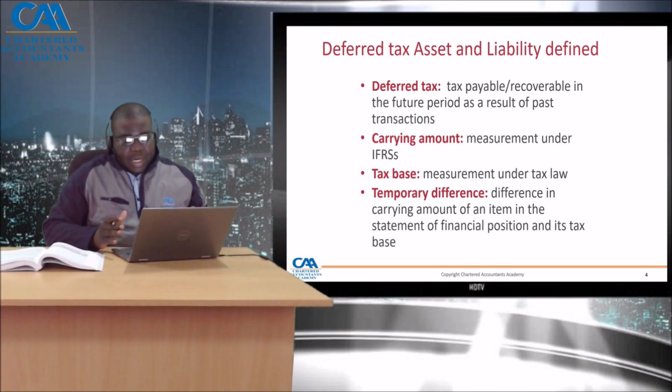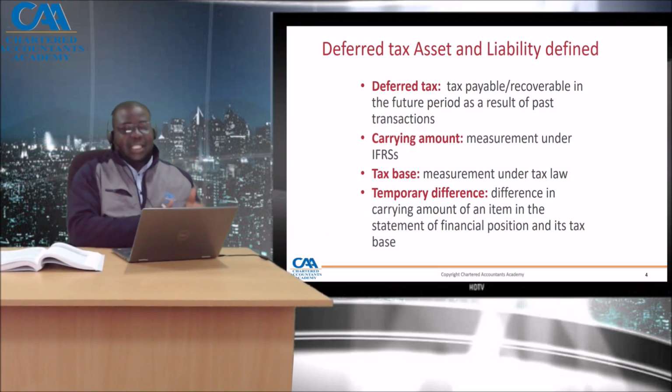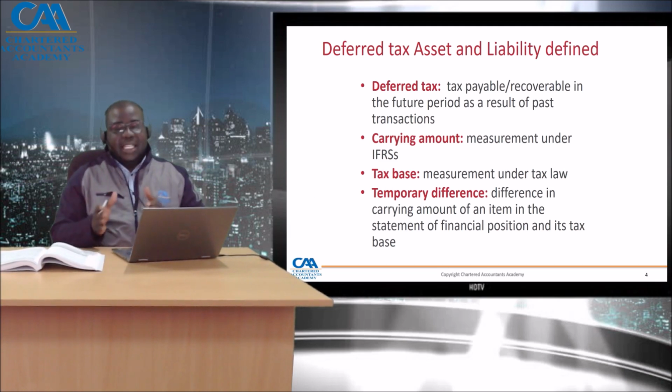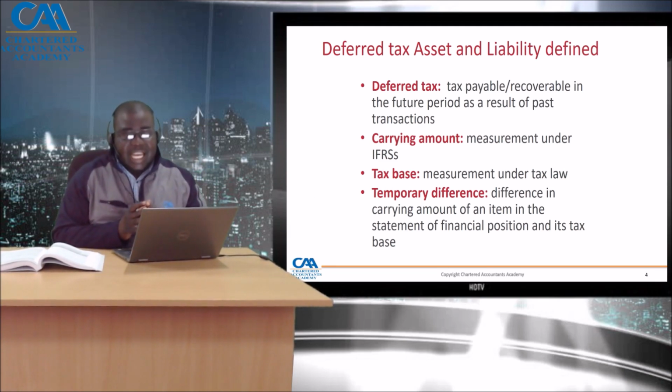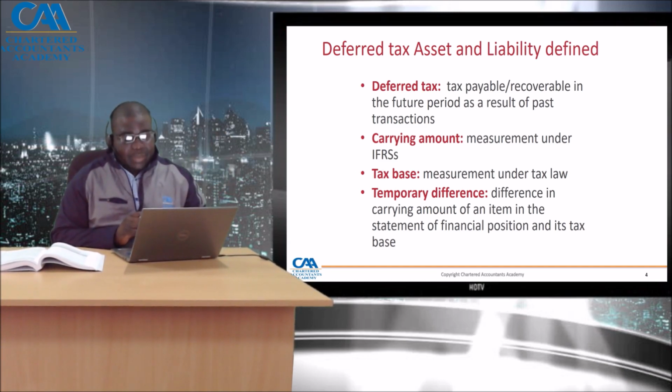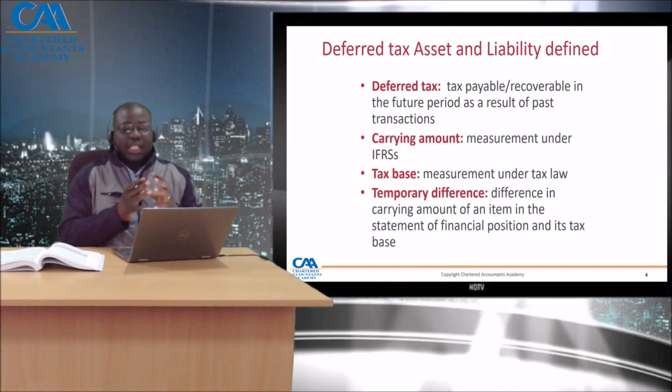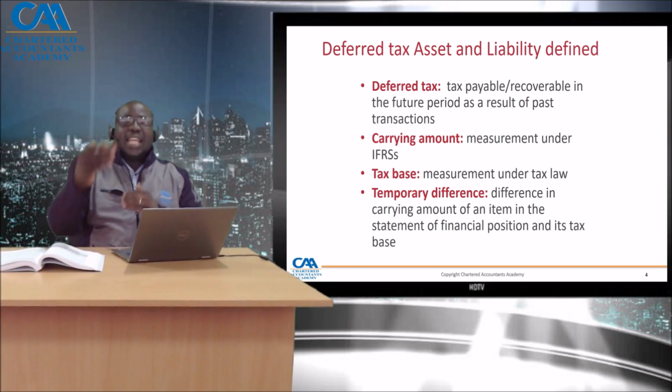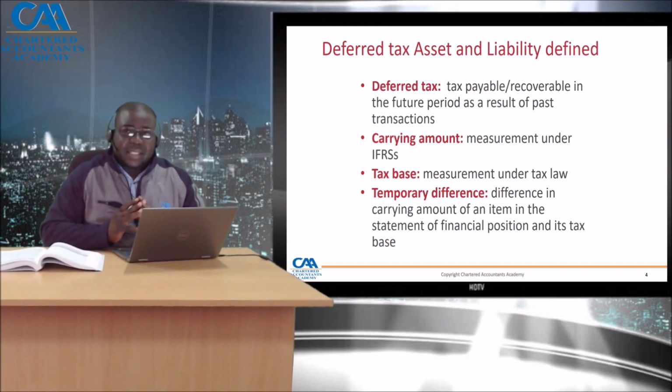The other very important definition is carrying amount. Carrying amount is a calculation of the value of an asset or a liability at the end of a particular year, and carrying amounts are determined by particular specific standards for assets and liabilities. From a deferred tax point of view, carrying amount embodies or represents the future taxable benefits of an asset.